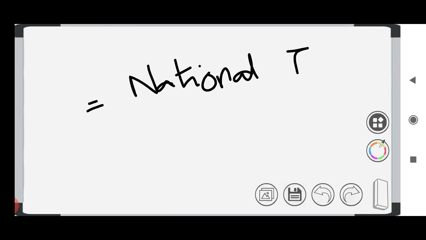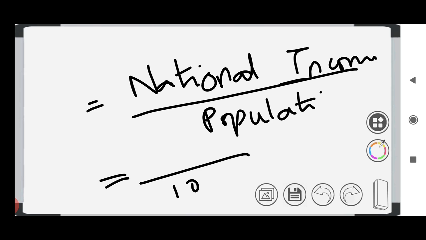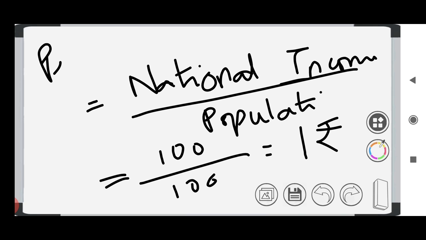Then we have per capita income. Per capita income is nothing but the national income divided by the population. Say there are only 100 people in India, so 100 is the population. The national income is 100 rupees. If we divide it, then per capita income is equal to 1, which means that each person in India is earning 1 rupee. So that is per capita income.